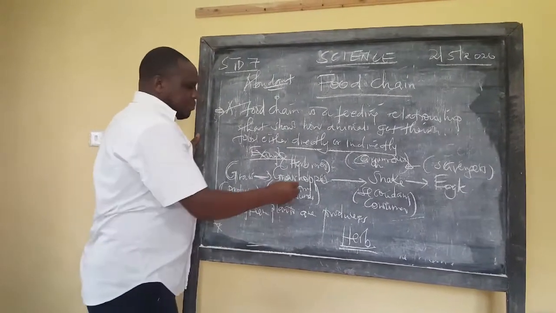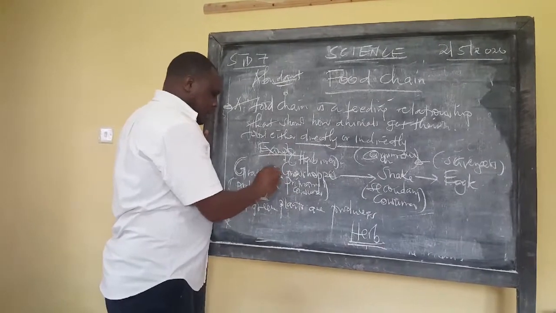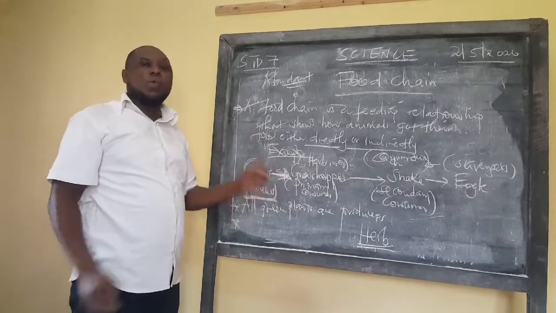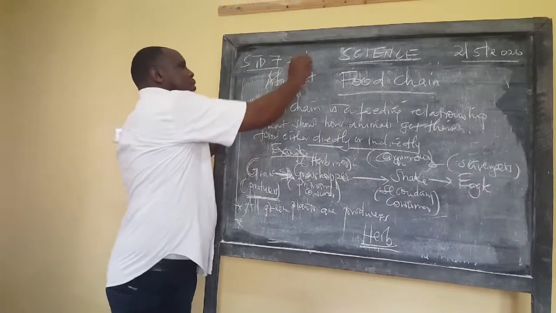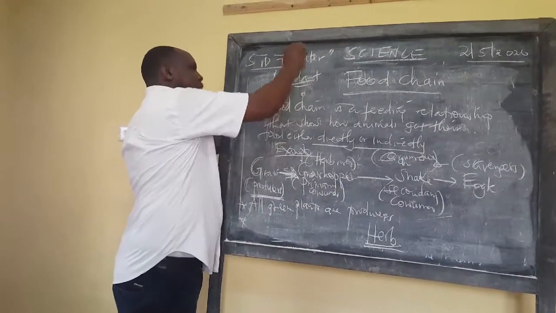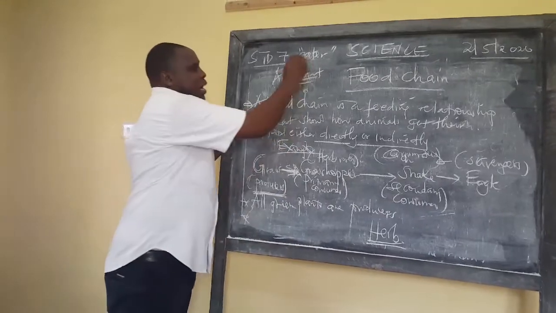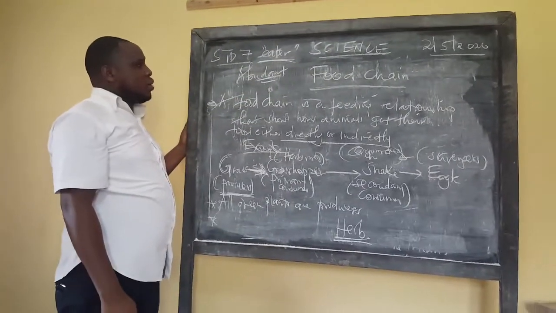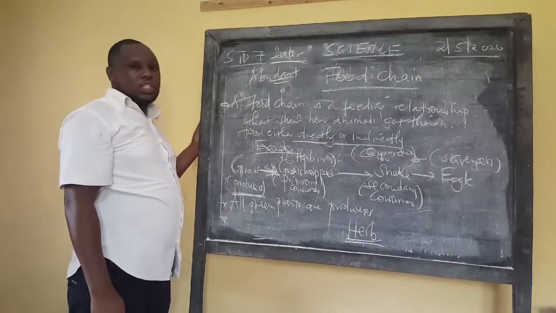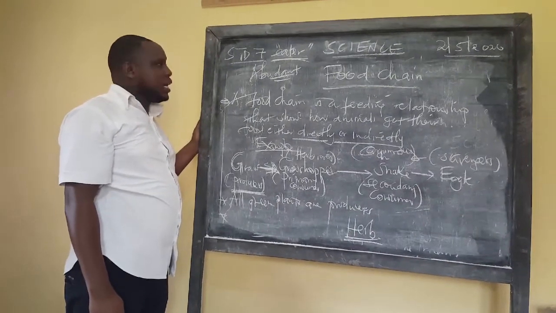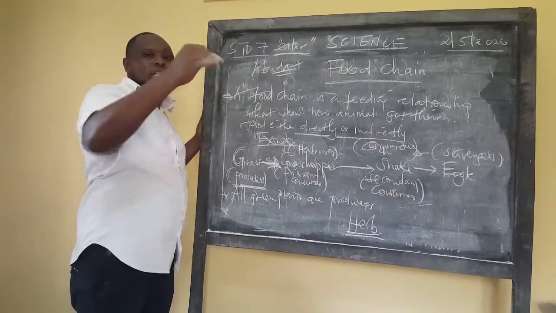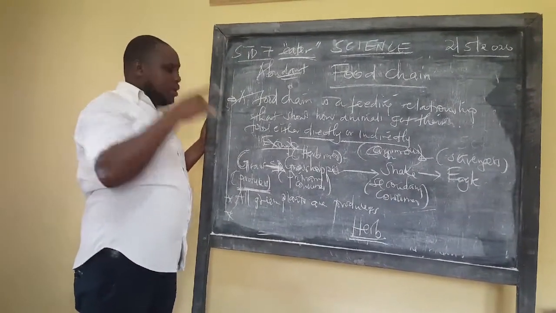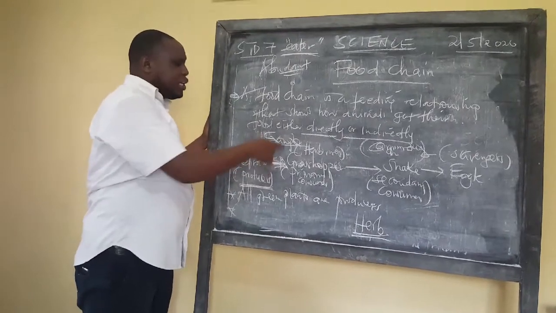So having said that, I want to talk about the arrow. The arrow, if you look at my arrows here, we say the arrow points to the eater who eats. The arrow points to the eater. That is very, very important, and I put it in a quotation mark because it's not the right term to be used there. But this one shows who eats who. So for this one, the arrow is pointing to the grasshopper.